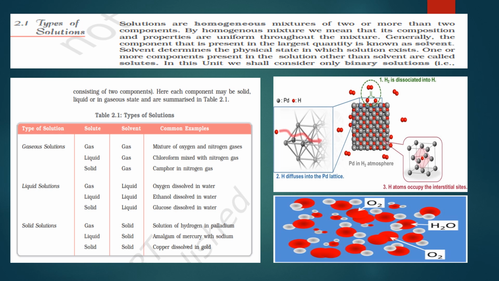But where is it used, this camphor with nitrogen gas mixture? It has various applications, depending upon the specific property of the mixture. Like it is used in calibration of equipment, calibration of instruments. So camphor is mixed with the nitrogen gas. It can be used as a standard material for calibration of instruments such as melting point apparatus. The mixture can be used to establish the melting point of